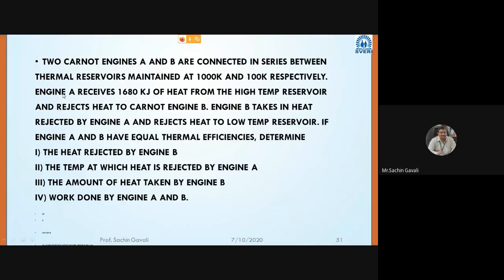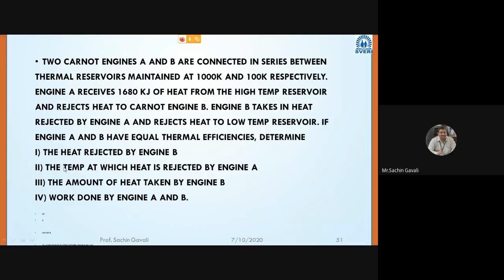Engine A receives 1680 kilojoule of heat from the high temperature reservoir, and rejects it to Carnot engine B. Engine B takes in heat rejected by engine A and rejects heat to the low temperature reservoir. If engine A and B have equal thermal efficiencies, determine the heat rejected by engine B.